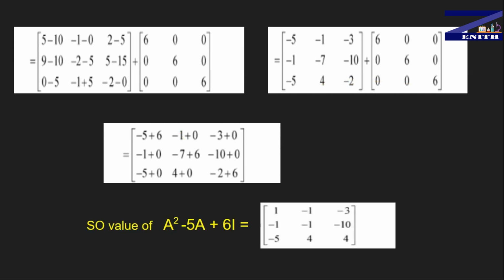So this was basically a particular example where you have a given matrix A, and you have to find A square minus 5A plus 6I. Just a quick recap of the question: you find A square, so you multiply A and A matrix. After that you multiply the A matrix with 5 and the identity matrix with 6, and after that you just add them. So now guys, move on to the second example.